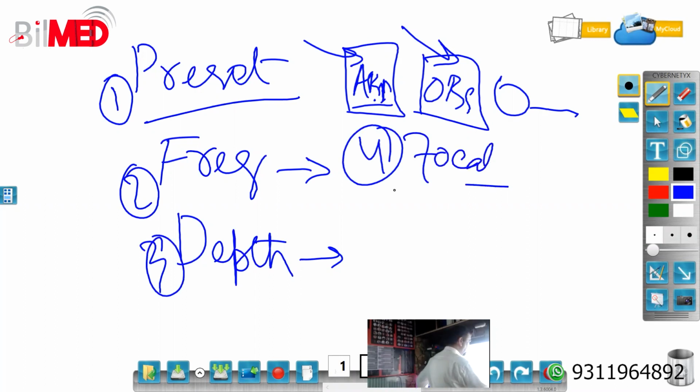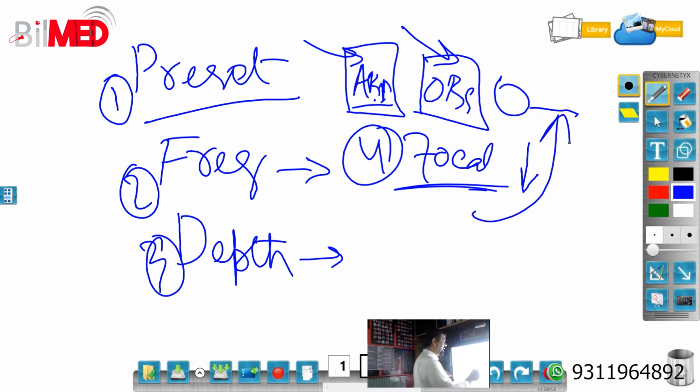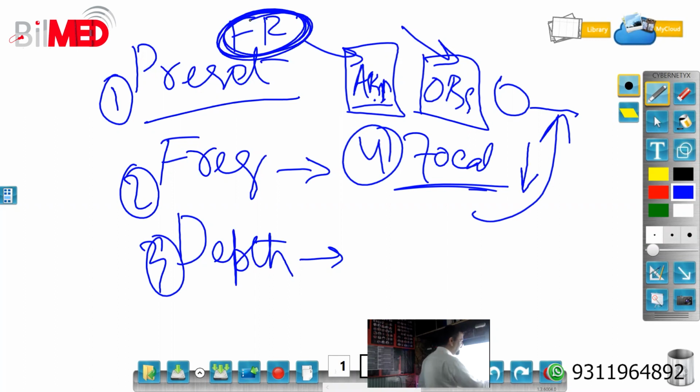So why move the focal zone? Move it near, in front of the area of interest, and keep your focal zones as minimum as possible, because if you increase the focal zones, that will again tell on the frame rate. Now see, the game is of frame rate. By increasing the focal zones, I am decreasing the frame rate. So set your focal zones.